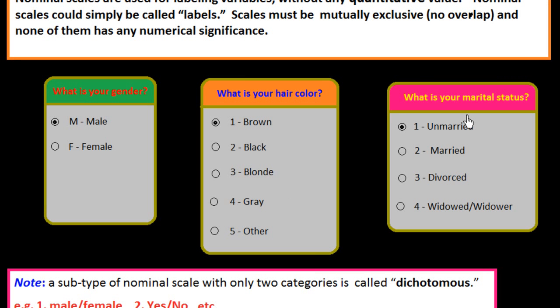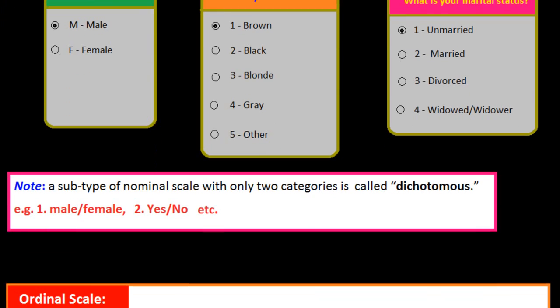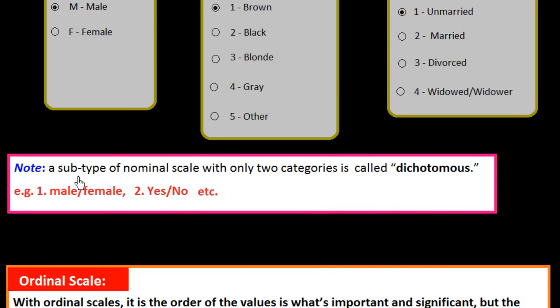A good way to remember all of this is that nominal sounds a lot like name, and nominal scales are kind of like names or labels. One additional note I would like to share: a subtype of nominal scale with only two categories is called dichotomous. Dichotomous means male or female, yes or no. Here you see there are only two categories, male and female, so we could say it is a dichotomous type of nominal scale.